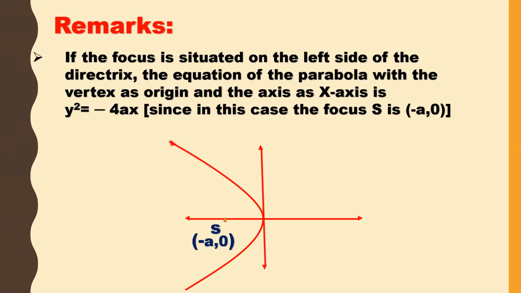So this is the figure of y square is equal to minus 4ax. The only difference between the standard form and this is that the focus is (minus a, 0), which means the focus is situated on the left side of the directrix. Previously the focus was on the right side of the directrix, and in that case we took y square is equal to 4ax as the standard form.